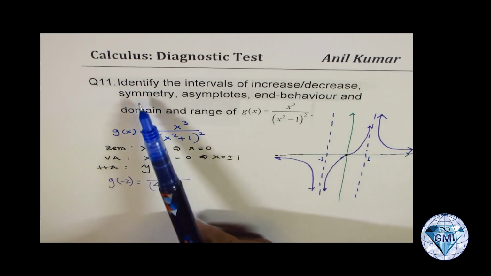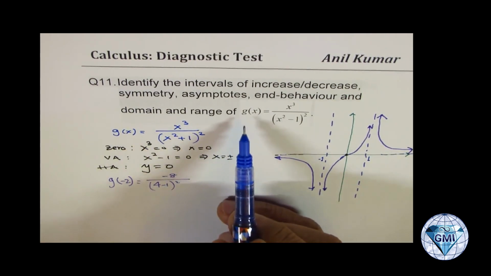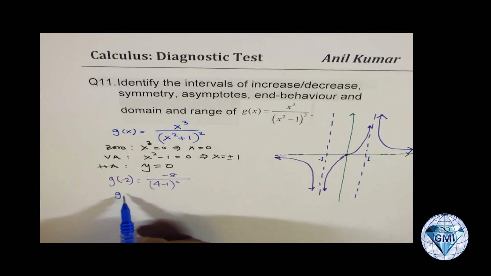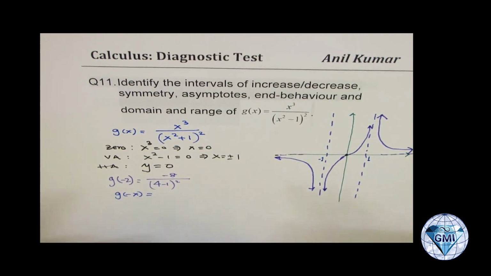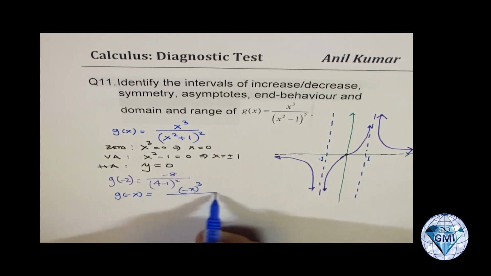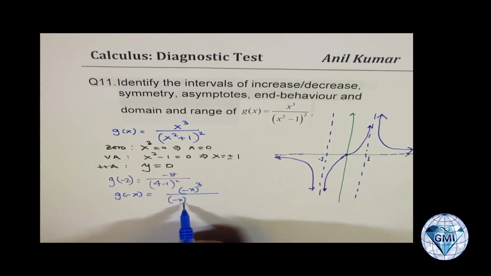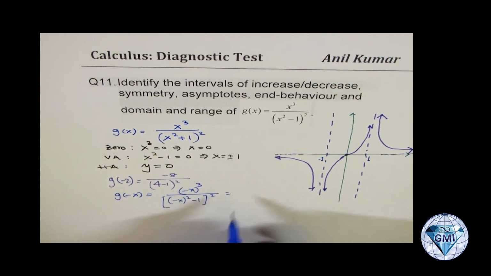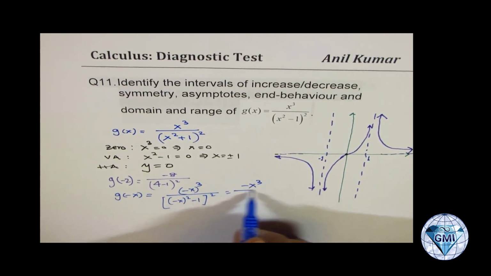Now let me answer symmetry first for you. When we are talking about symmetry, we really want to figure out what g of minus x is. If I write minus x here, I get minus x whole cube over minus x whole squared minus 1. Everything is squared, and this gives me minus x cubed.